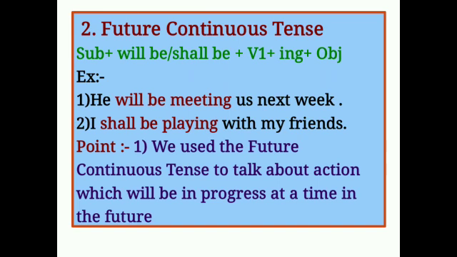Points. We use the future continuous tense to talk about an action which will be in progress at a time in the future. It means the colored words used in the above sentences are verbs used in the future continuous tense. They state actions that will continue at a certain time in the future. And the auxiliary verb will be and shall be plus present participle, means V1 ing form of the verb, is used to indicate an action in the future continuous tense.